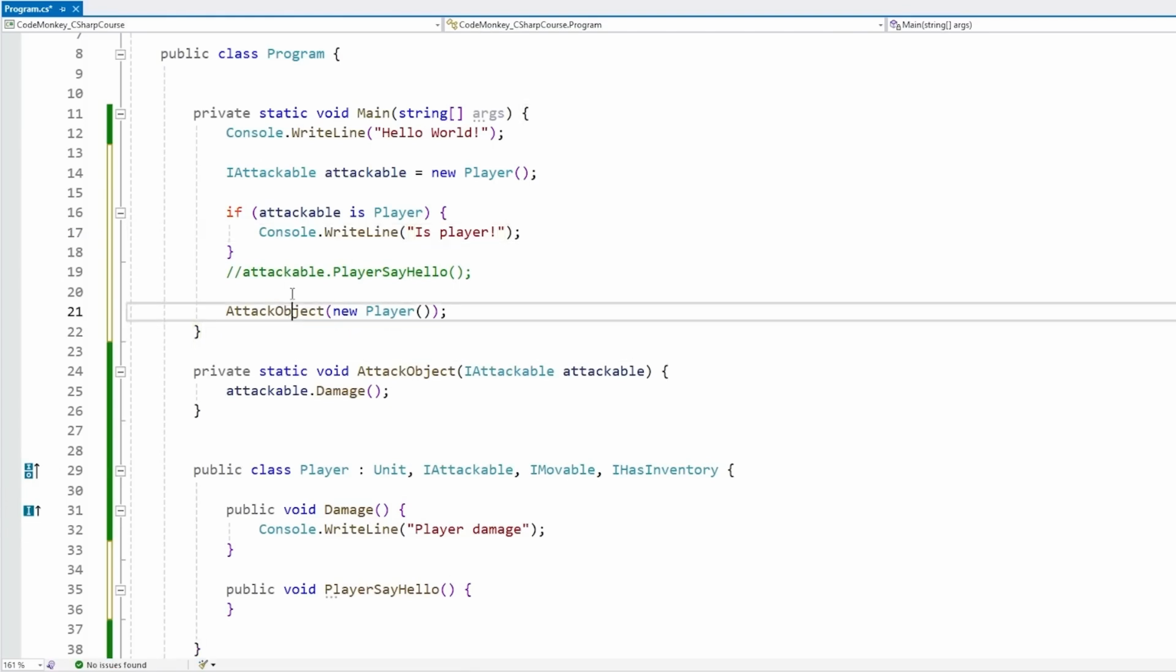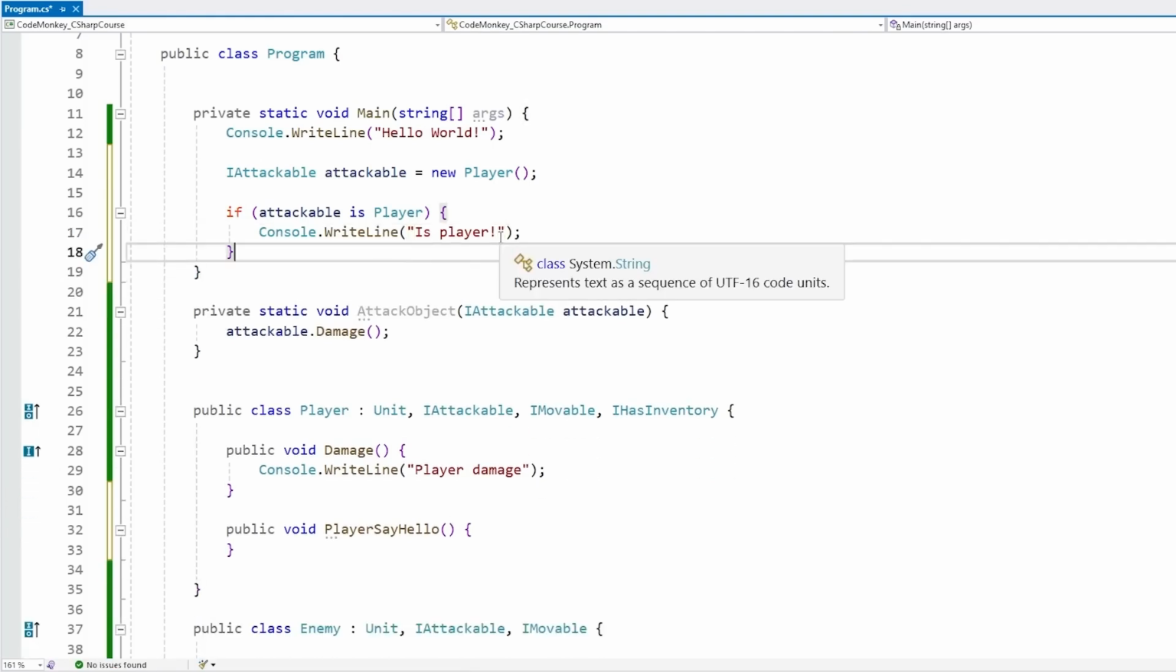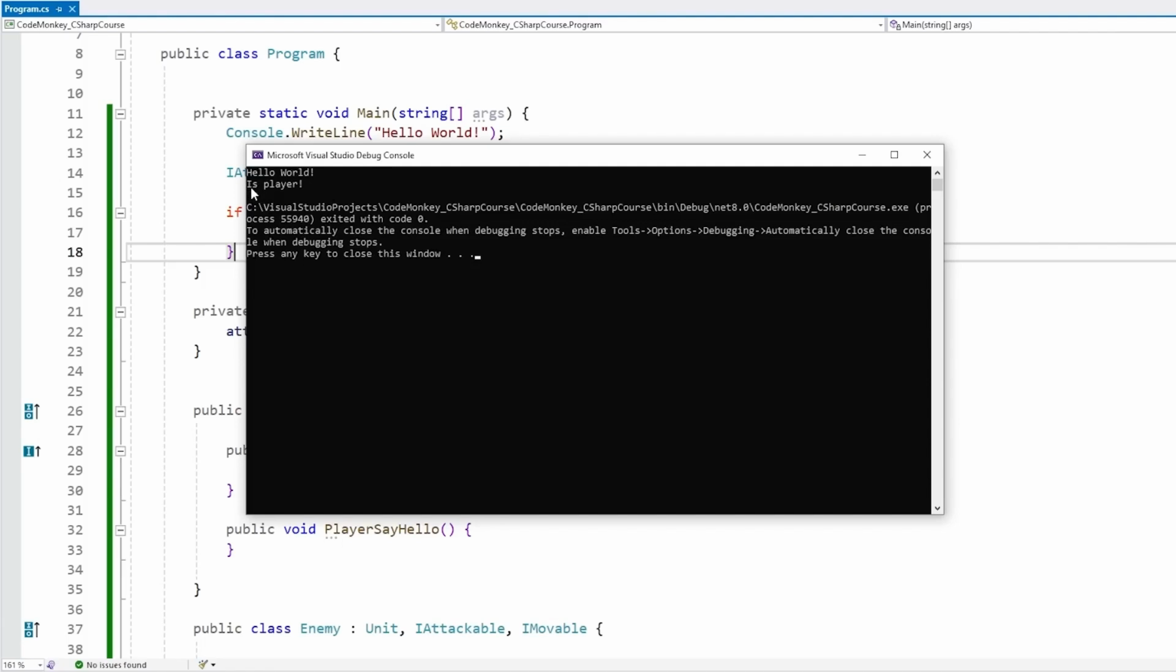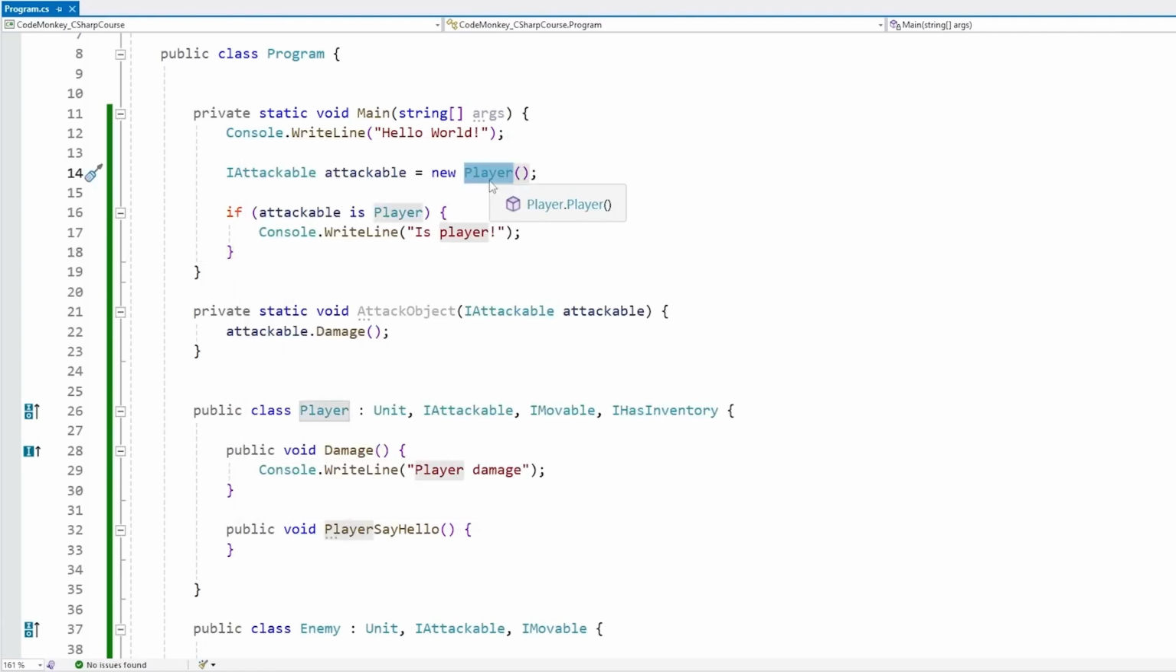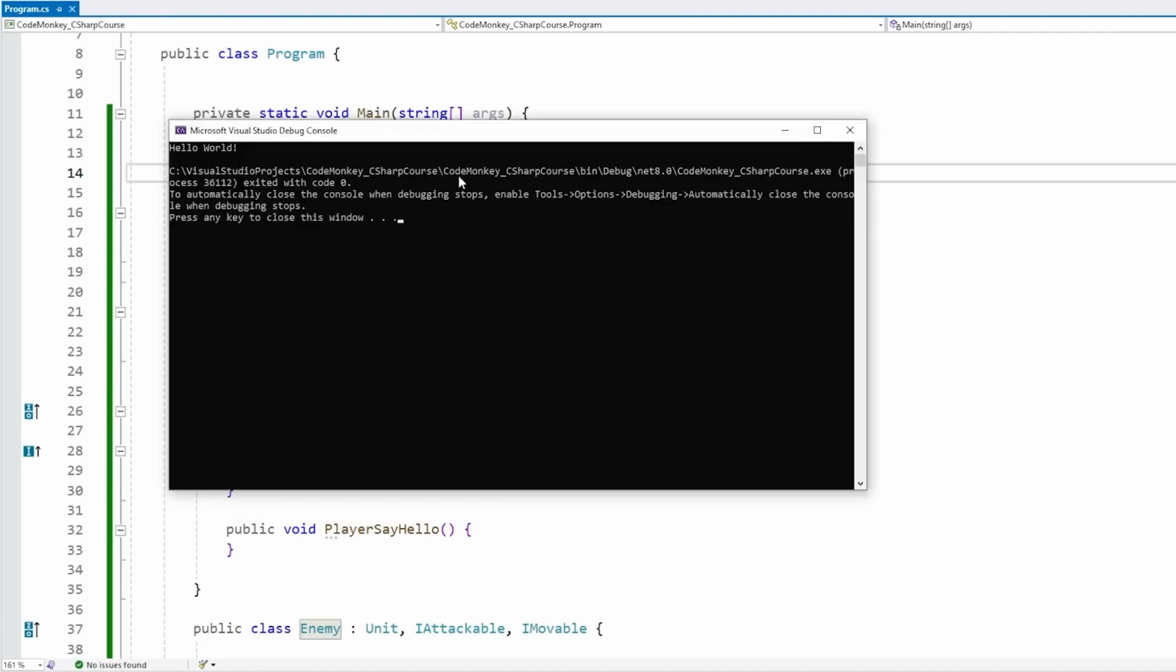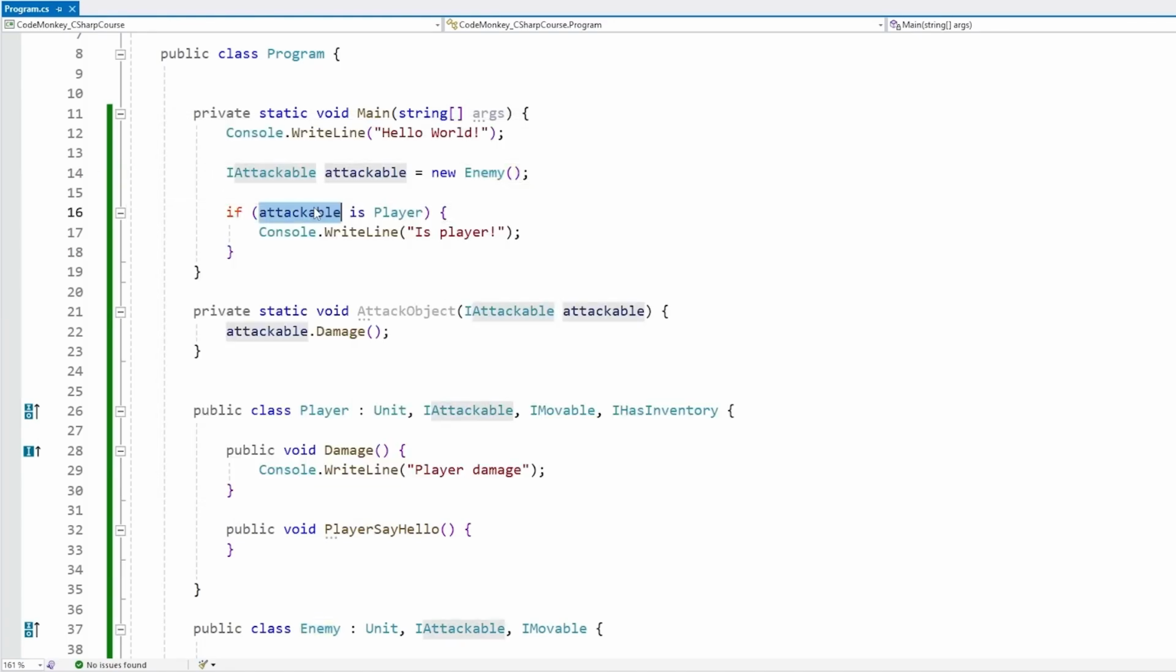Let's just get rid of this code for now. Okay, let's see if this one prints. And if this prints, that object is indeed of type player. And if we replace this with an enemy and run, that one does not print, because this one is no longer of type player. So this is the simplest way to tell if the object stored within a variable is of a certain specific type.